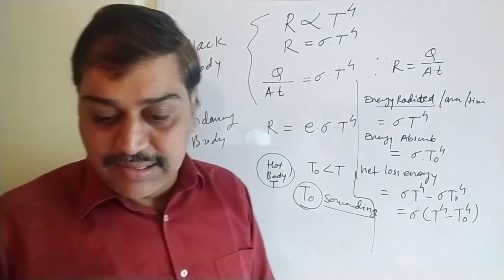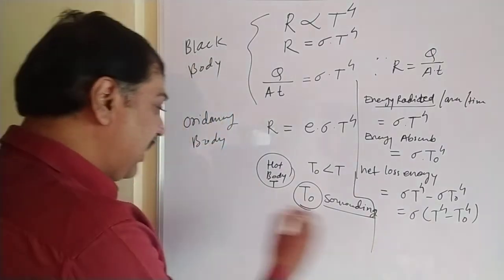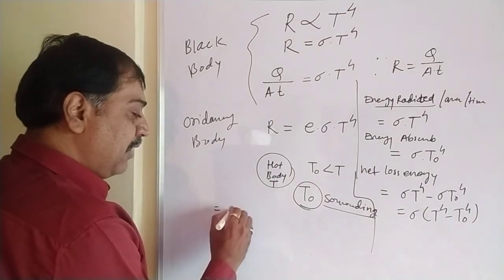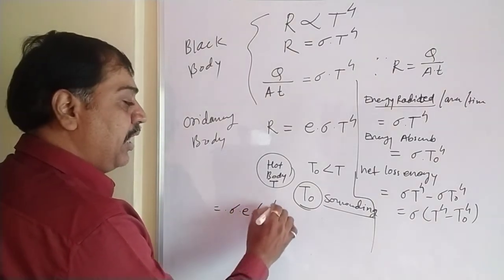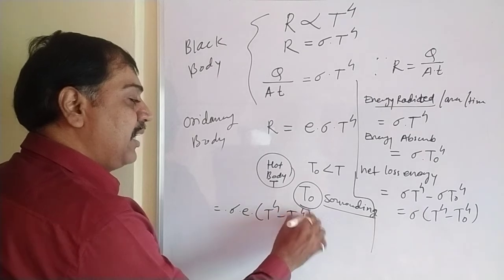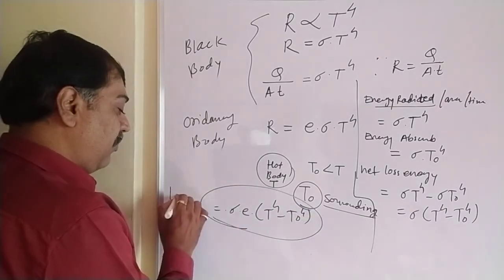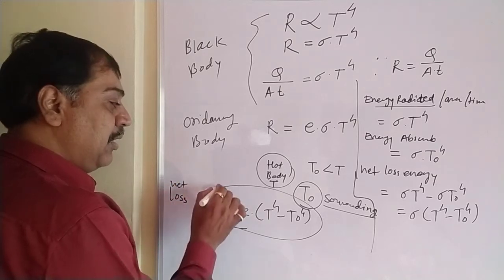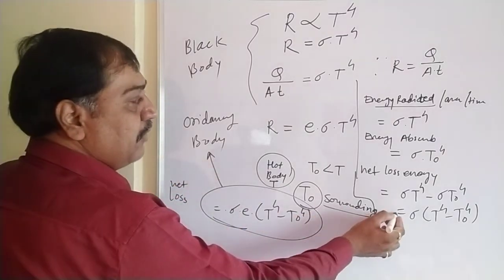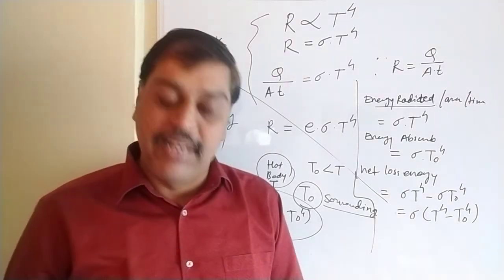Apart from this, we want to find the same loss for an ordinary body. What should that be? Same thing, only sigma into E into (T to the power 4 minus T0 to the power 4). So this is the equation for net loss of energy by an ordinary body. The earlier one is the equation for the net loss of energy by the perfectly black body.